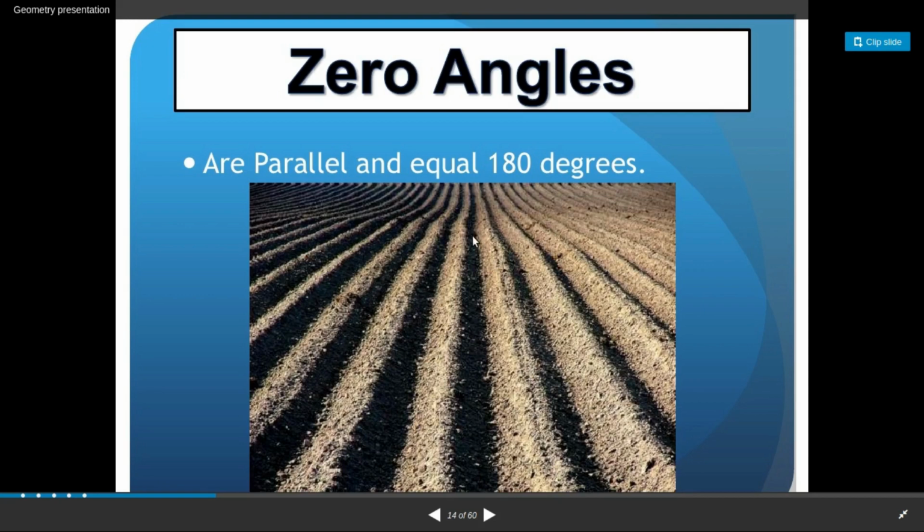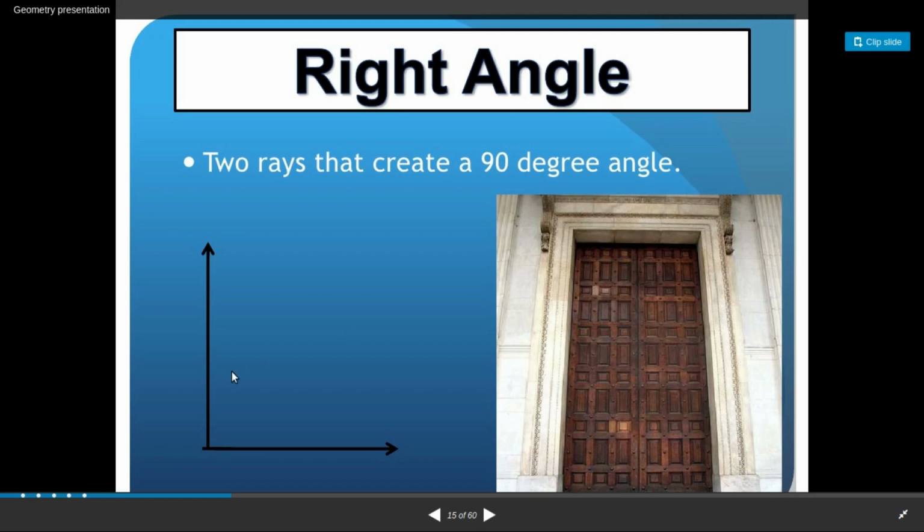See, nowhere are the lines intersecting, right? We get a value of an angle whenever two lines intersect. But here no line is intersecting, hence these are called 0 angles or 180 degrees. We'll see what 180 degree is later. So a right angle, that is a perpendicular angle. The angle made by two lines will be 90 degrees. The best example is a wall or a door. The angle between the wall and the floor is 90 degree. If you want, you can observe it.